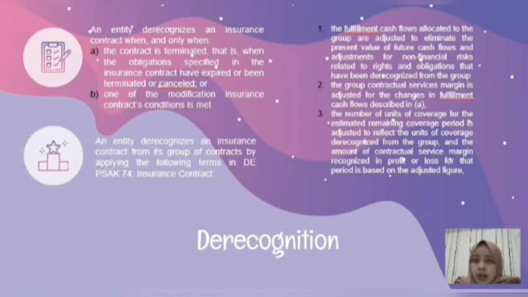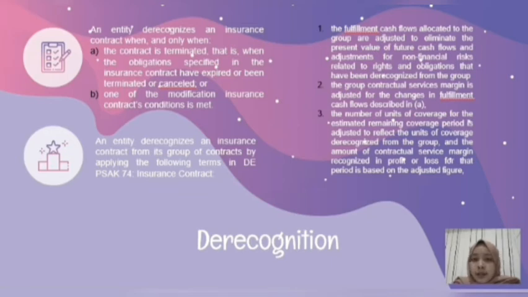And second, the group's contractual service margin is adjusted for changes in fulfillment cash flows described in point 1. As we know, the contractual service margin represents the profit that the company expects to earn as it provides insurance coverage. This profit is recognized in profit or loss over the coverage period as the company provides the coverage. At initial recognition of the contract, the contractual service margin is the present value of risk-adjusted future cash inflows less the present value of risk-adjusted future cash outflows.